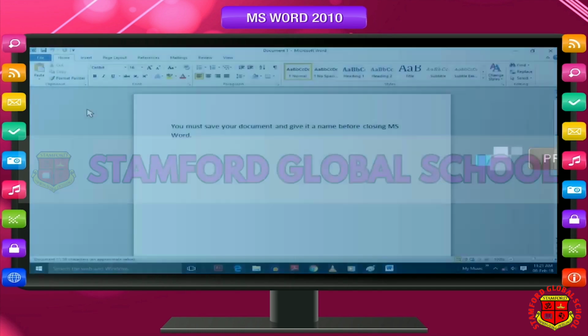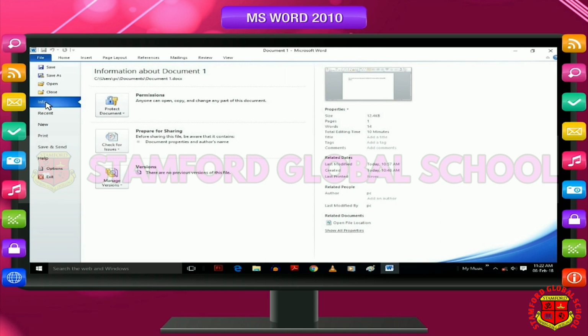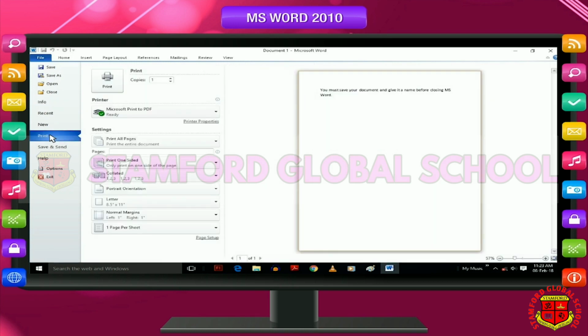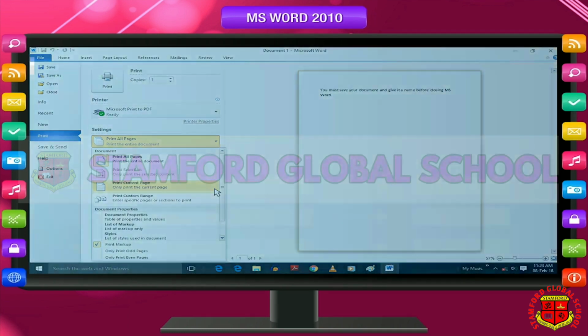Printing a document. Open Document. Click on the File tab. Click on Print on the drop-down menu. Select the printer. Click on Print button. One copy of the document will be printed. You can also go to the Print menu by the shortcut keys, Ctrl+P. Before giving print command, your printer should be on and in ready mode. You can specify the number of copies to print or just the current page or range of pages.